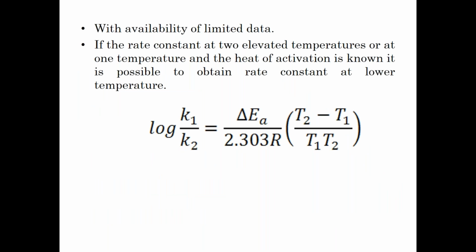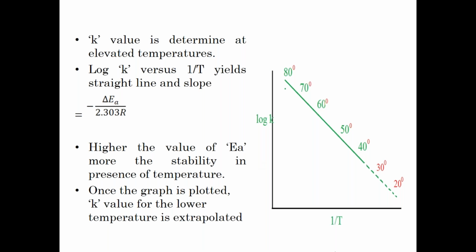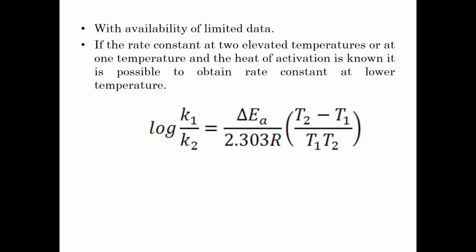Fine. But as I said, the equation can be slightly modified to our need. Practically, I may not have sufficient data. To get this straight line graph, I should at least have 4 to 5 points. That's what I was telling you. If we don't have that 4 to 5 point data, I may have only 60 degree data, or only 50 degree data, but still I can calculate the EA value. I can modify the equation, as I told you before in the case of second order and first order reactions, such that equations are rearranged so that it will not disturb the basic equation.